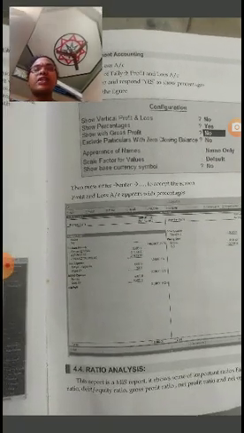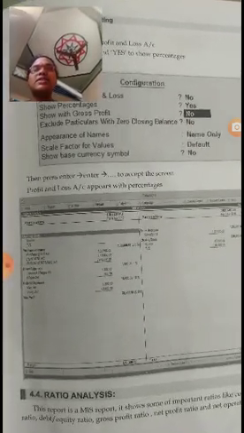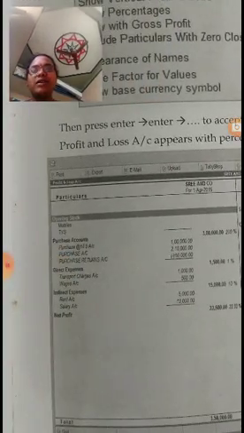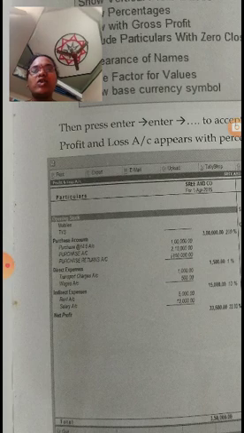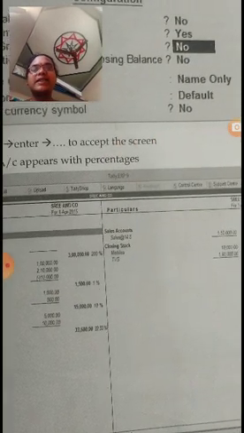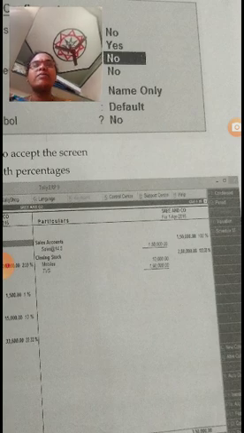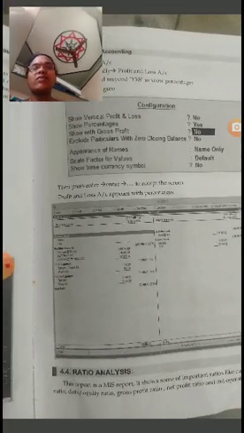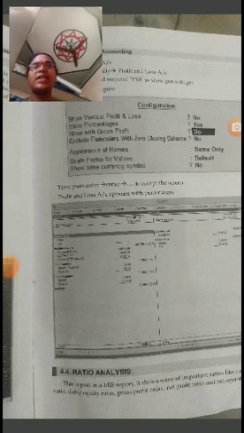So here the profit and loss account appears like this. Here purchase accounts, amount with percentage, other expenses amount percentage, net profit amount percentage. Means it shows every item in the form of amount and percentage. So this is the profit and loss account of a company.